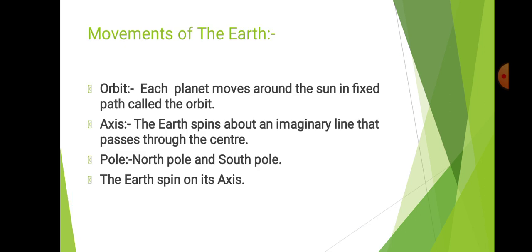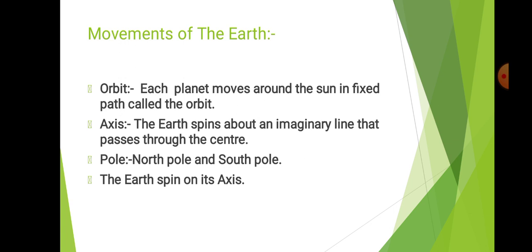Movement of the earth. Orbit. Each planet moves around the sun in its fixed path. It is called an orbit. Can you see the orbits of different planets in the picture given on the previous page?